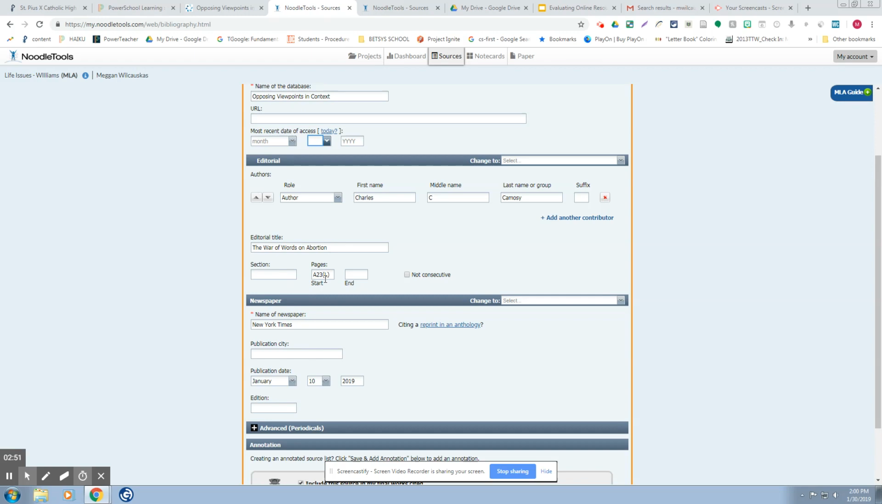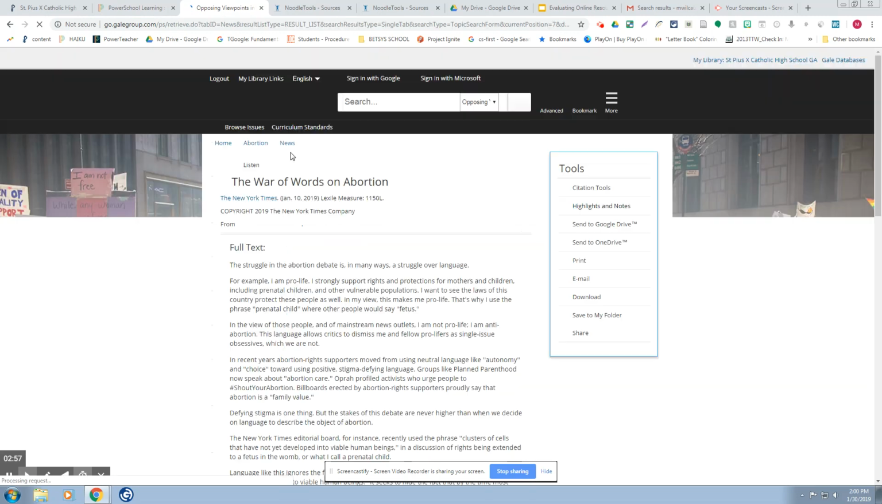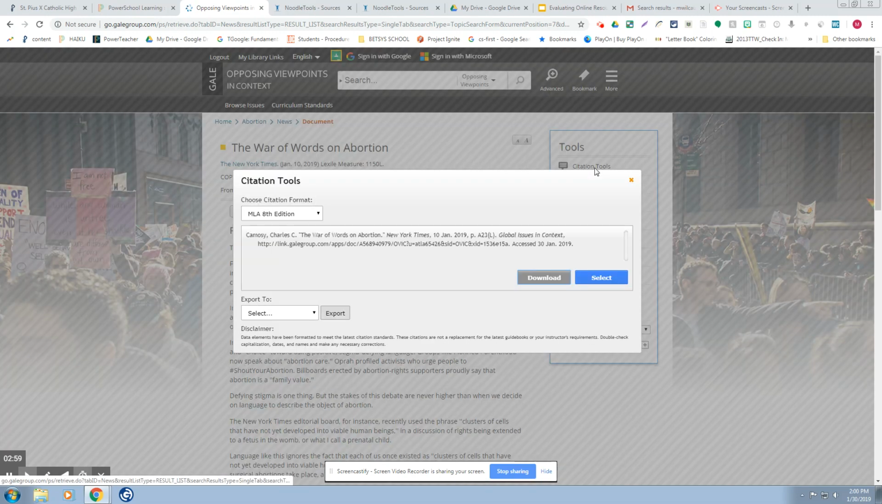I couldn't figure out what A23L is. I had to do a little investigating. So let me show you where I found that information. It says page A23L. That L means late edition. There's more than one edition of the New York Times. So E would be early edition, L would be late edition. That was new to me today.